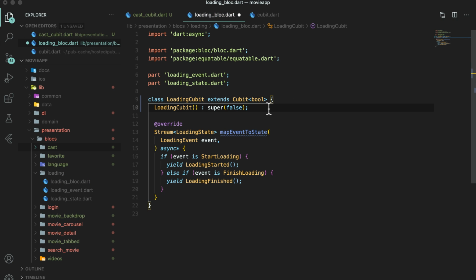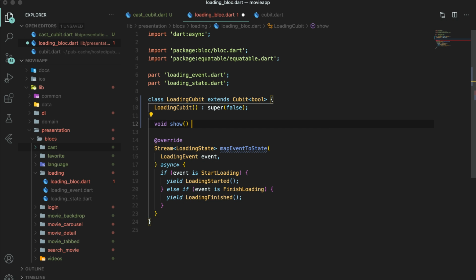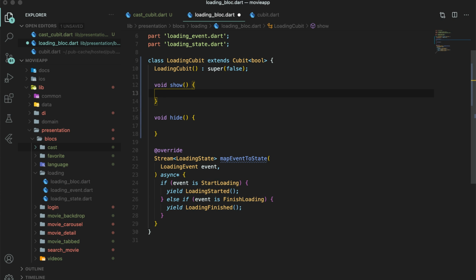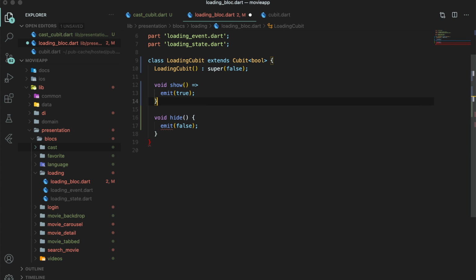Then last, as we have removed events in the Cubit, we will not use the mapEventToState method anymore. Instead, create two public methods that will be called now instead of dispatching the events from the UI. These methods will return a bool value. So let's see how to call these methods and how to listen to the values that are emitted from this Cubit.